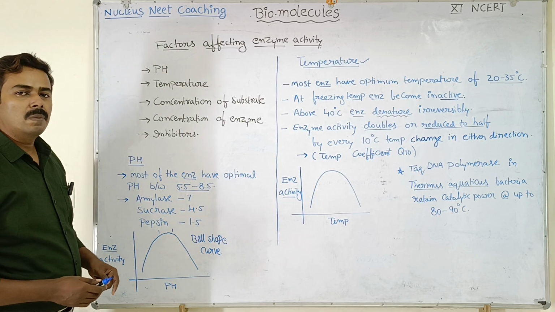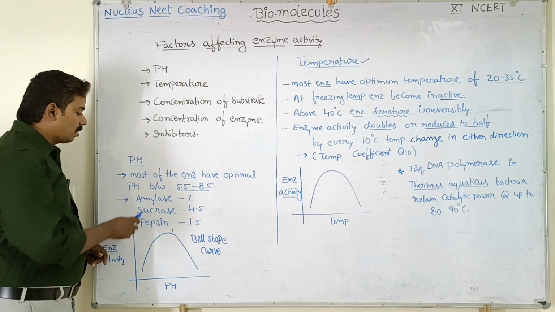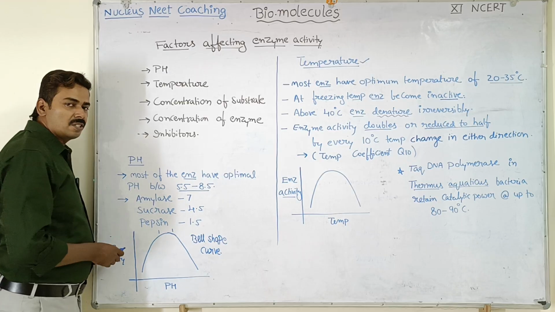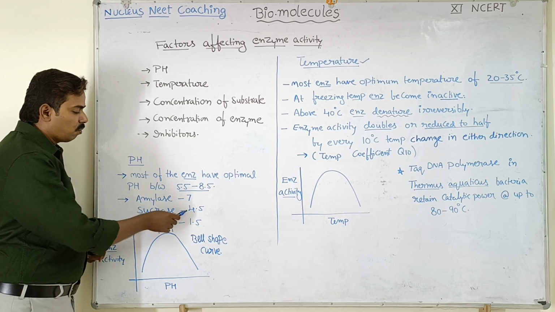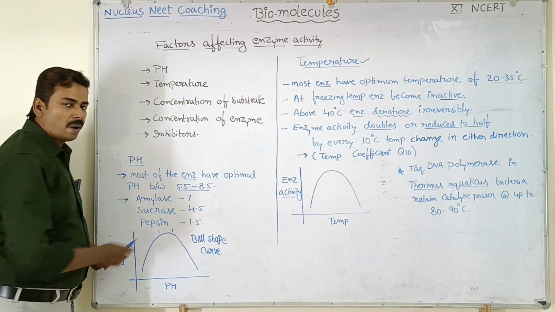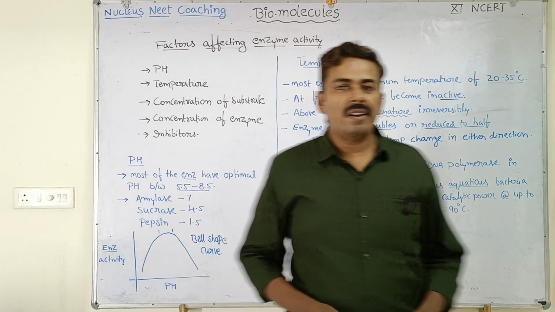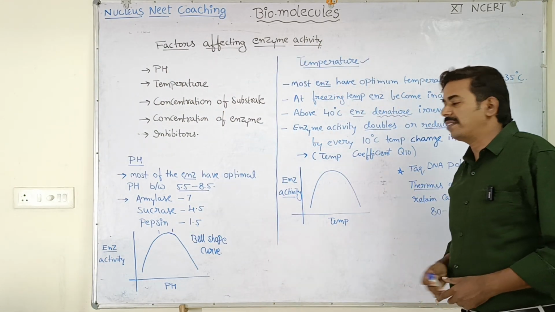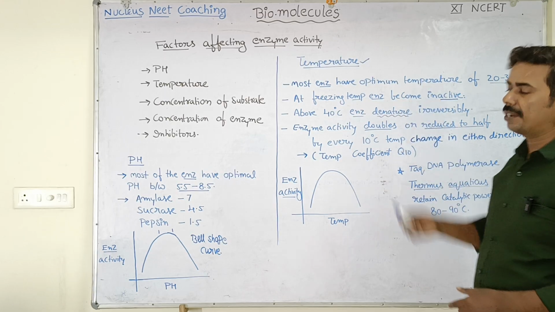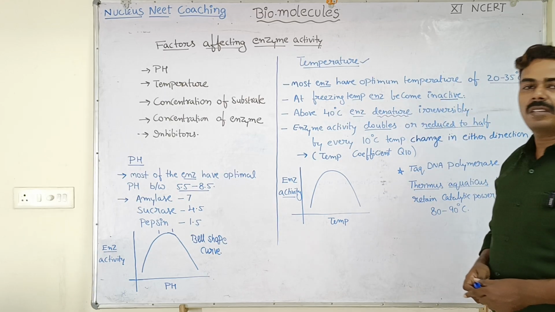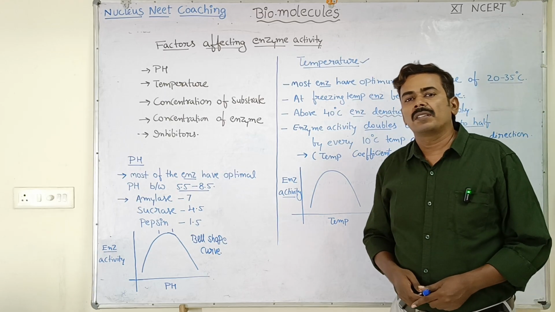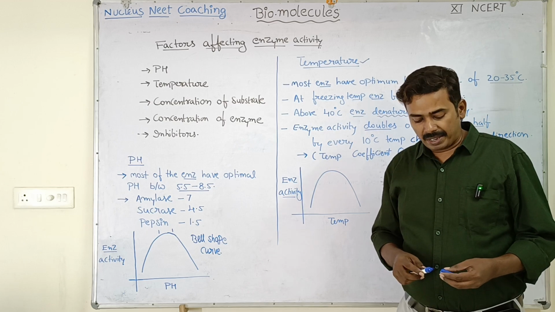Let us see the optimal pH of different enzymes. Amylase has an optimum pH of 7, sucrase 4.5, pepsin 1.5. Now let us see another factor which can affect enzyme activity, that is temperature. You know that temperature is one of the important factors that can affect enzyme activity.